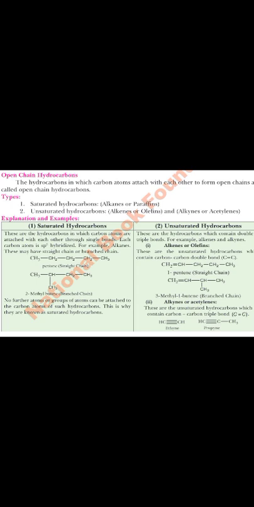Saturated hydrocarbons are those that contain alkanes, or paraffins, as the example. When it comes to the unsaturated hydrocarbons, alkenes or olefins are the example. You should memorize the difference between the two. The basic difference is their bonding. In the saturated hydrocarbons, carbon is bonded to another carbon via a single bond, while the others have a double bond, we all know that.